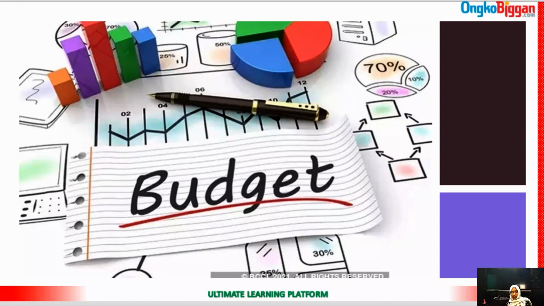So everything is designed in a systemic way, in a planned way. The budget, the income and expenditure of government, also shows the political view and economic condition of the country. When all of these are prepared, they will pass it in parliament, and with the permission of the president, the new fiscal year will start with the new budget. And next we will learn about the types of budget.